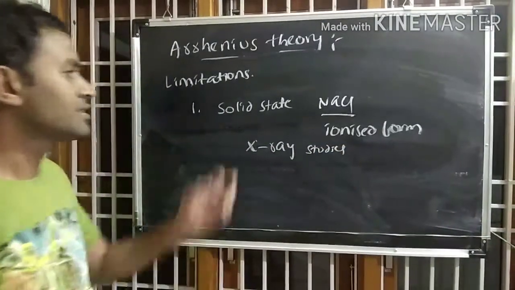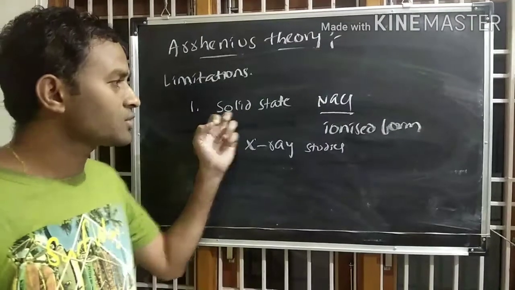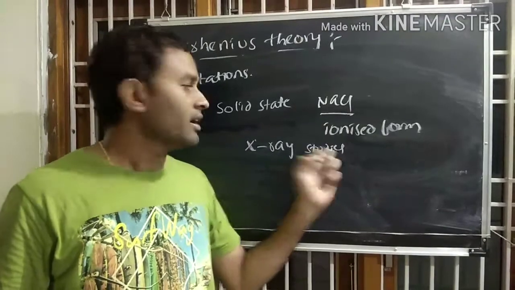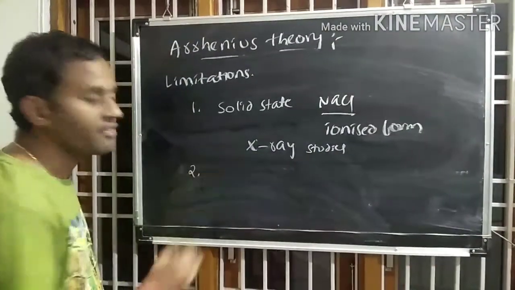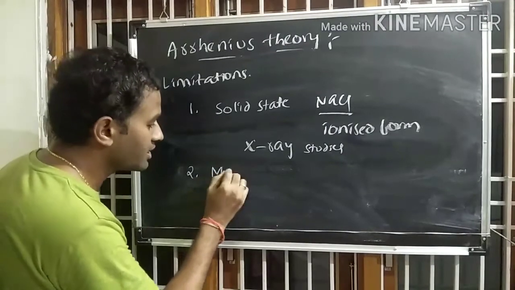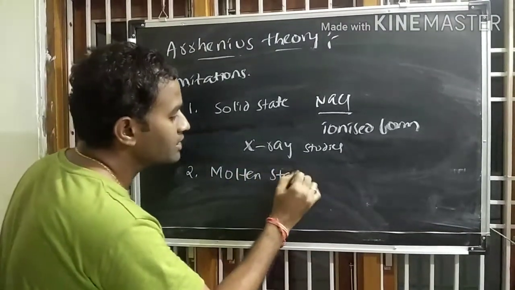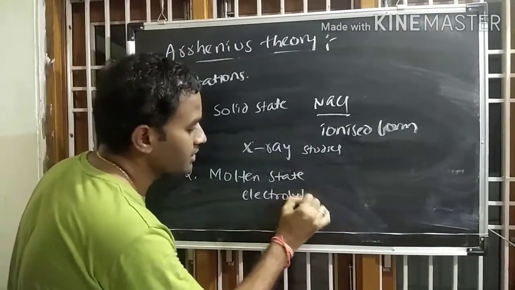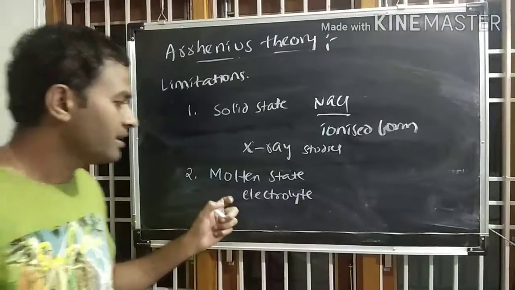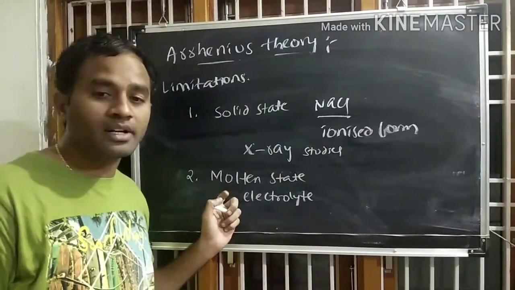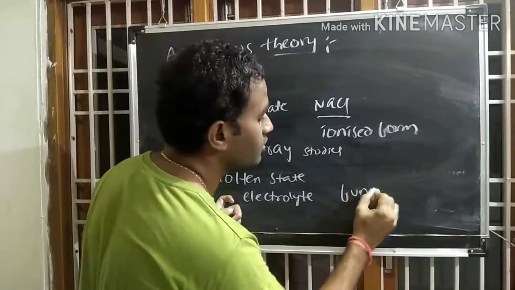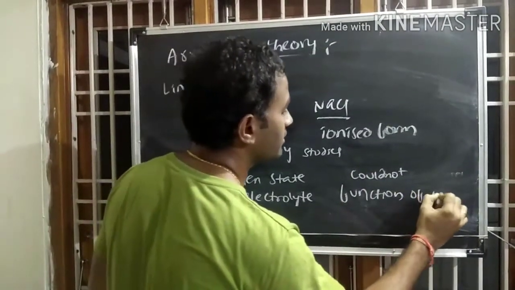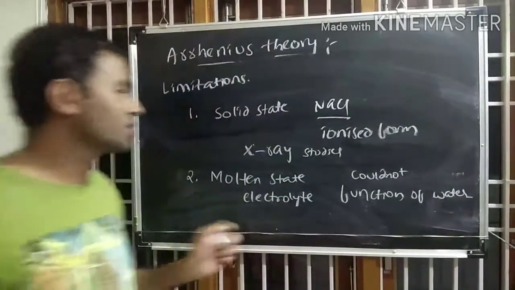So the fact is that certain electrolytes like sodium chloride, even in solid state, will exist in ionized form, which can be analyzed based on the X-ray studies. Second one is, the fact is that even in molten state, the electrolyte will undergo dissociation. But according to Arrhenius theory, he could not explain the function of water.